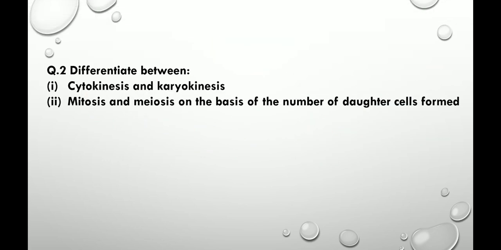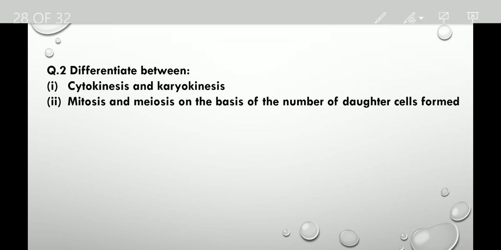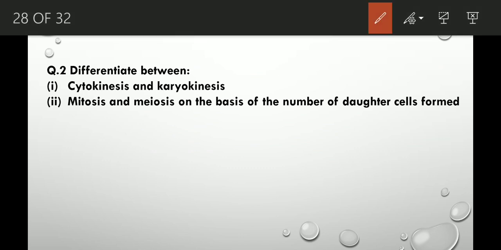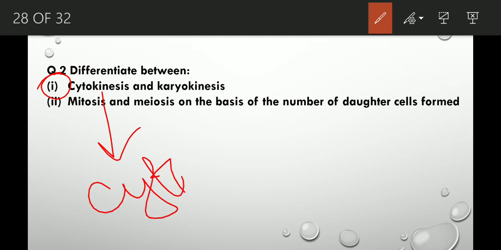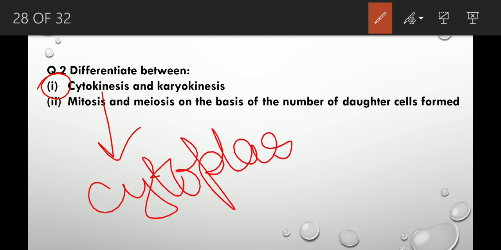Now the next question. There are two differences. First difference is between cytokinesis and karyokinesis. Now, what is cytokinesis and what is karyokinesis? In my previous video, I have told you about both these terms. Cytokinesis is the division of cytoplasm of the cell, right?